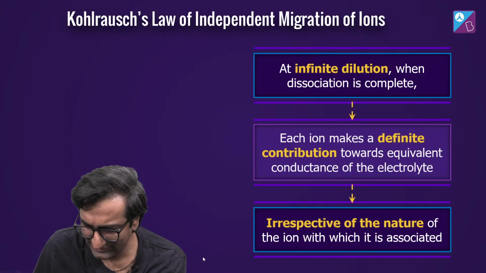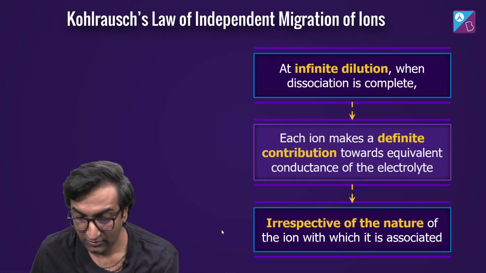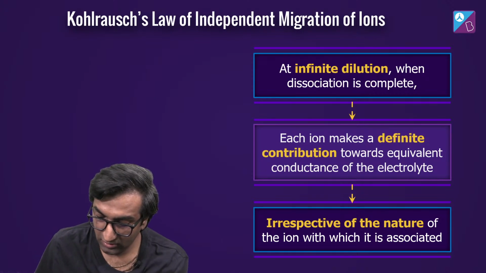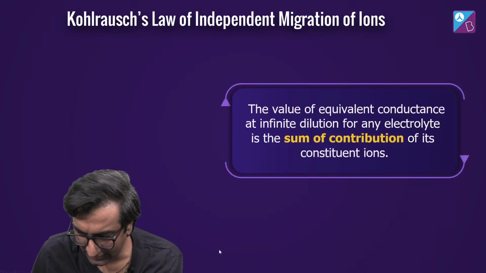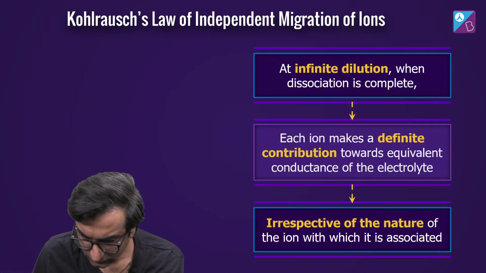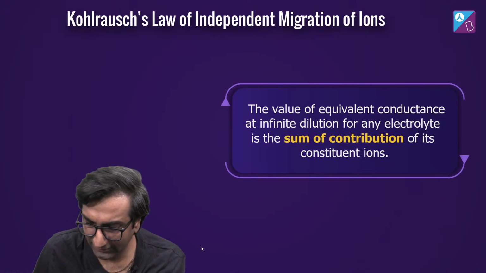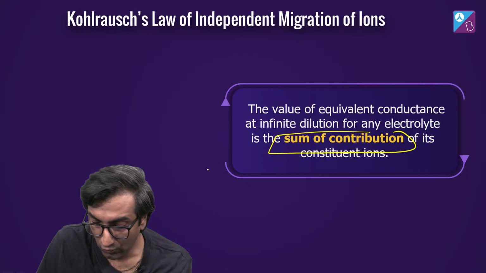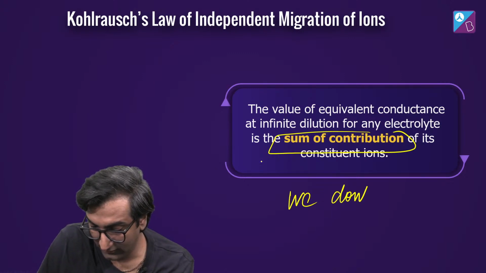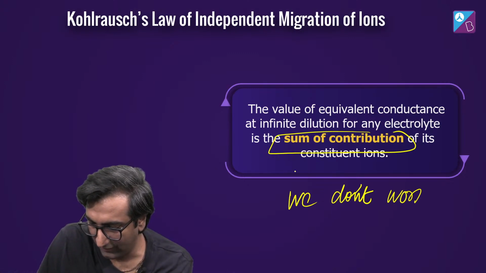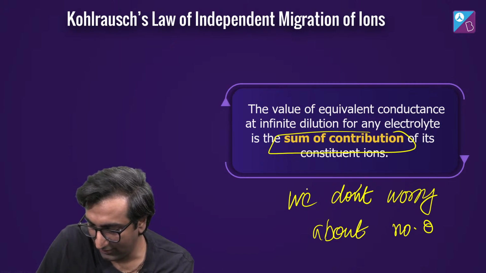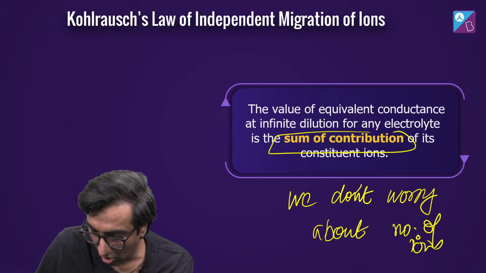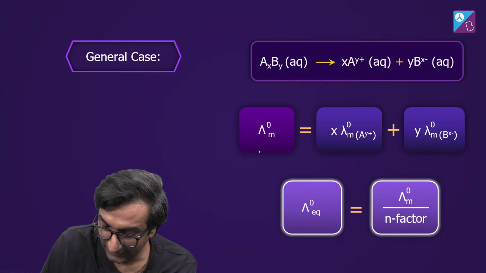Cool. That's it, man. And how is this useful? Because now, same cheese फिर से आ रही है. Even for equivalent conductivity, it's going to be the same. But the difference for equivalent conductivity is we don't care about number of ions. We care, but we don't worry about number of ions. Why? Because it takes care of it already.